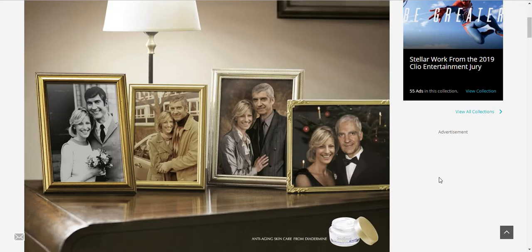So when we look at this ad, we can clearly see 2 individuals. We see that there is a woman and that there is a man. So when asking a question about an individual for this, we could ask a question about the woman, or we could ask a question about the man. For example, the most common question I get with this advertisement is, why does the woman not seem to age? So that is a question about an individual in the advertisement.